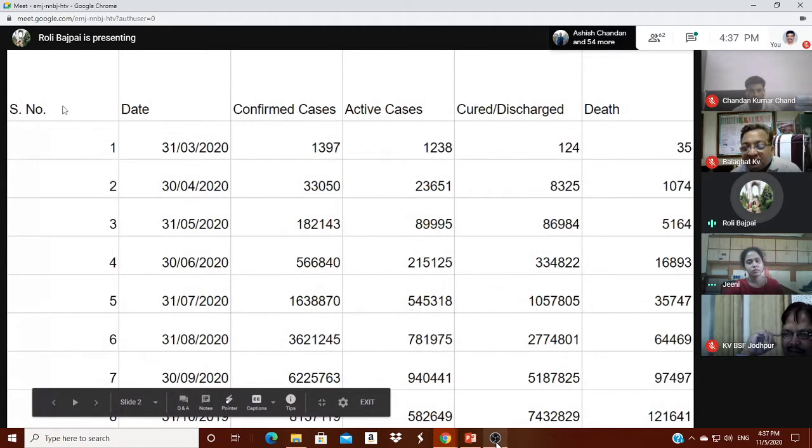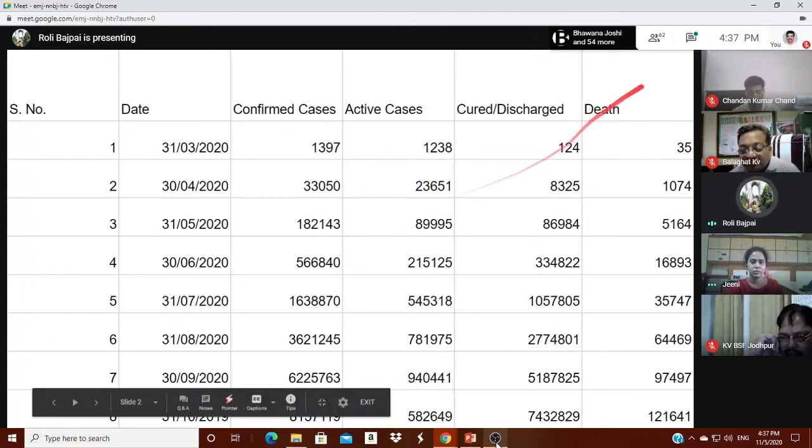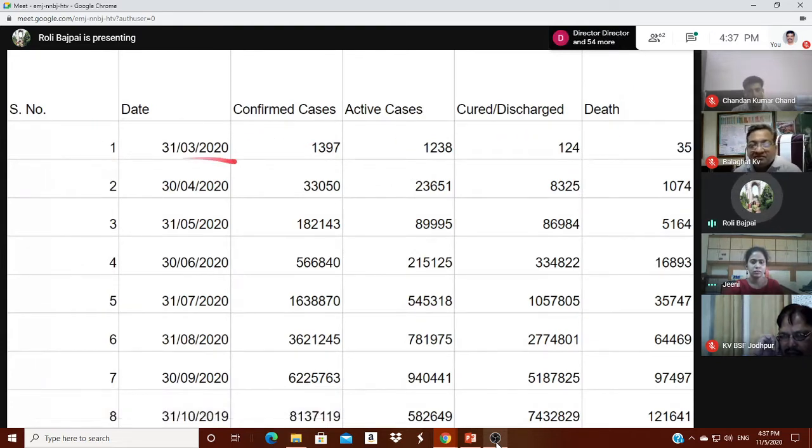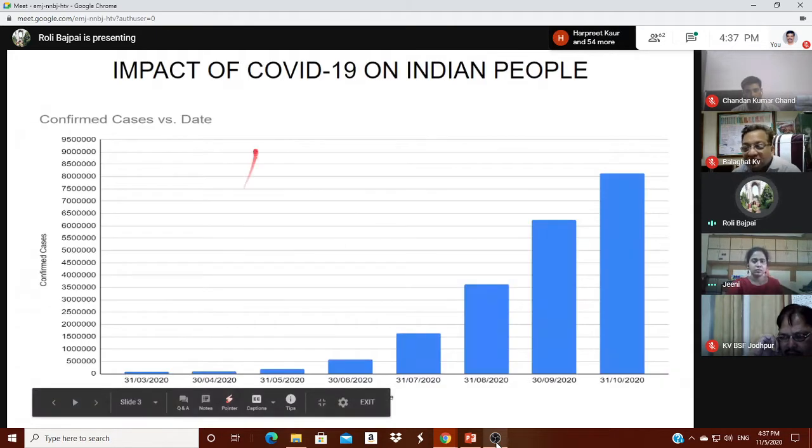So I have collected some data from the official website of health: the confirmed cases, active cases, cured cases, and death cases. Date wise, there were cases every day, but I took only the last dates because it was not possible for me to take everything and interpret it in a data form. So I took only the last dates. I have made one.